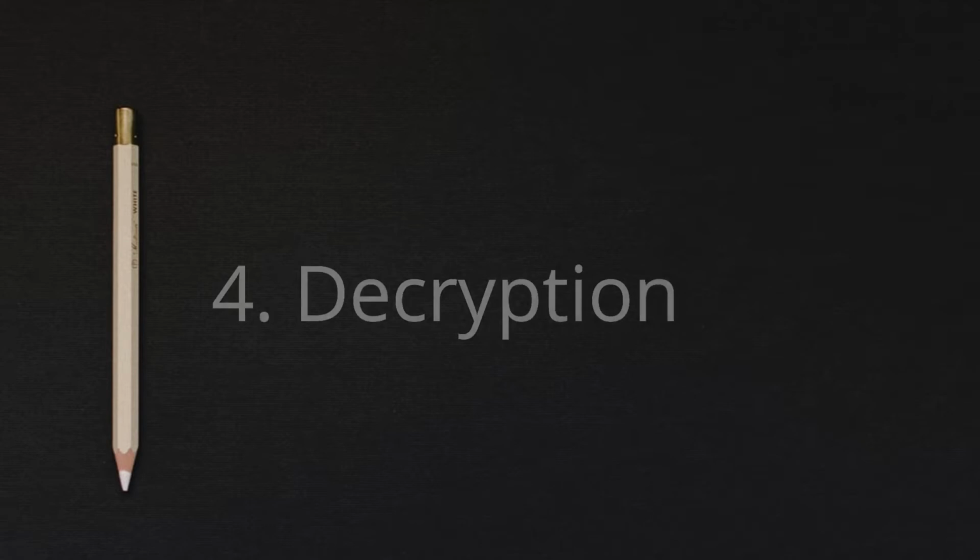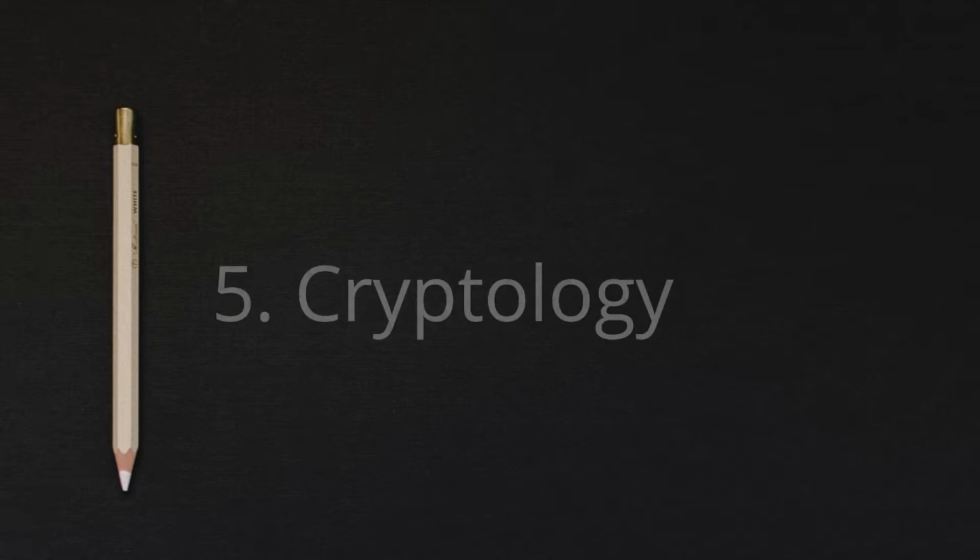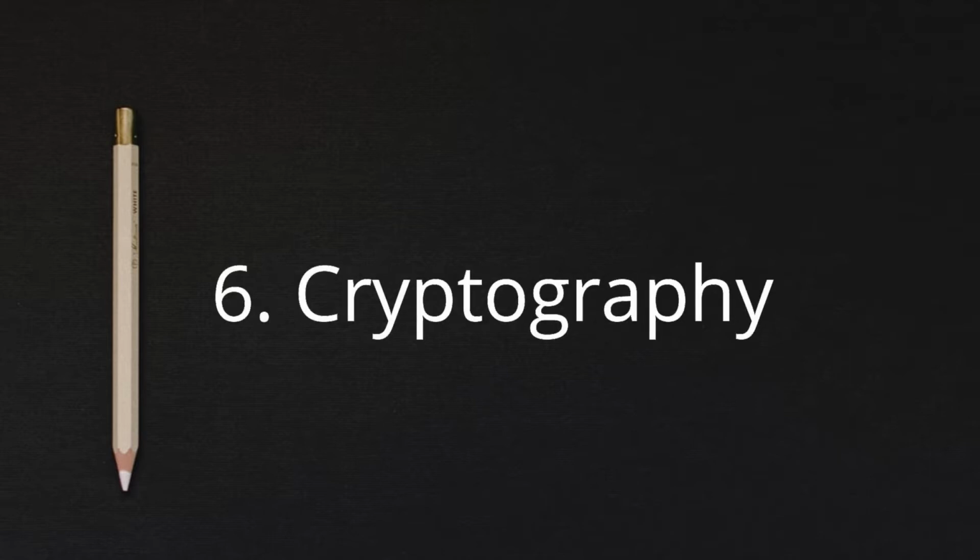Number 4. Decryption. Decryption is the process that turns cipher text into plain text. Number 5. Cryptology. Cryptology is the study of encryption and decryption algorithms. Number 6. Cryptography. Cryptography is the application of cryptology.